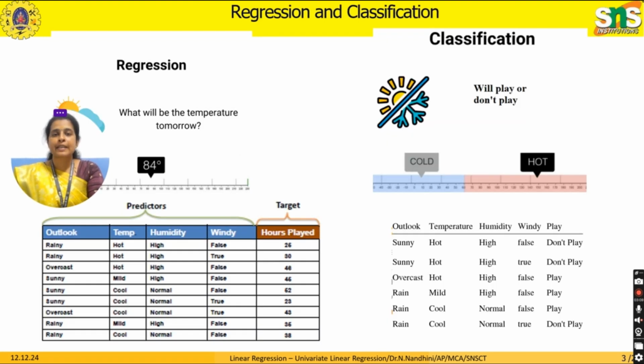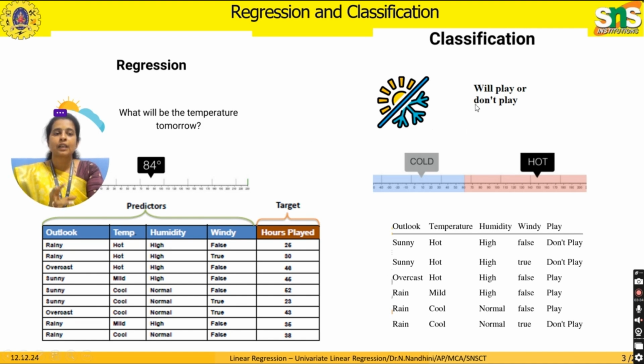See here, one more example for your understanding. In the first picture, temperature is given. The given question is, what will be the temperature today? It may be 90 or 84, 85, 86, whatever it may be. So the value of the prediction is continuous. For this situation, you use regression.